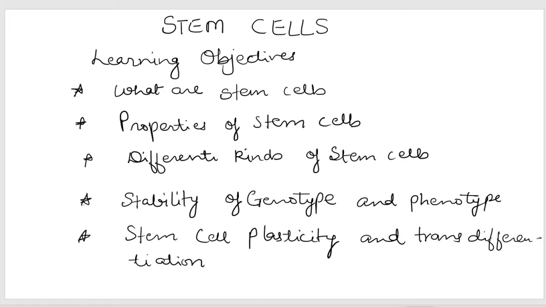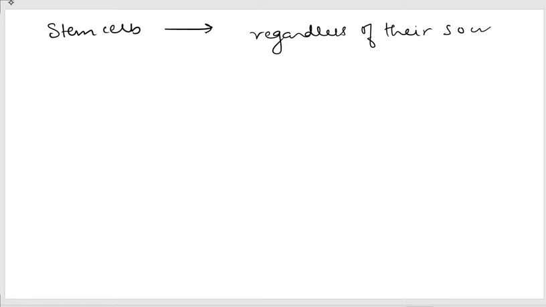So stem cell definition. If we go through the definition, stem cells are the cells which, regardless of their source, have the property of division and renewal.